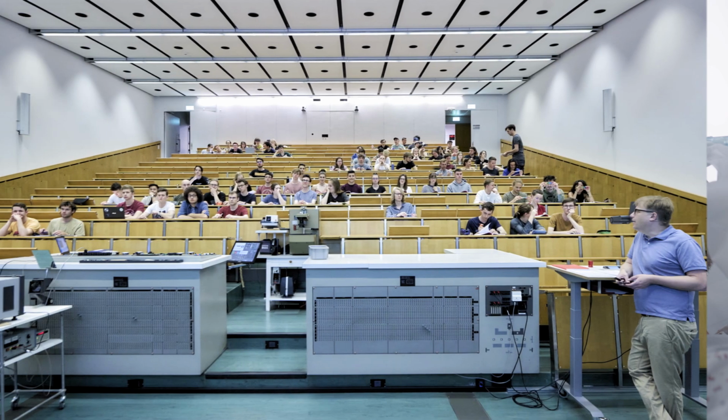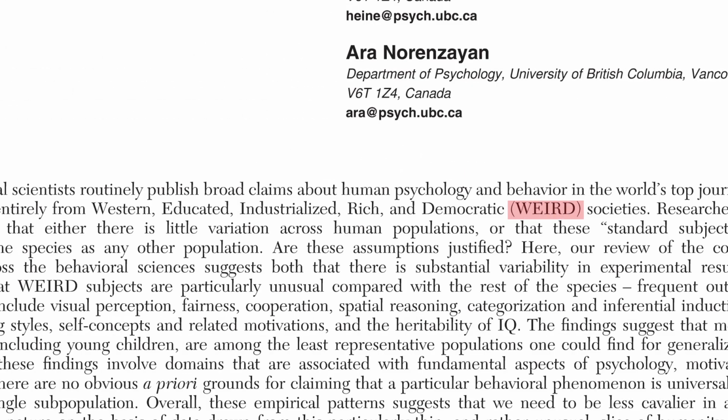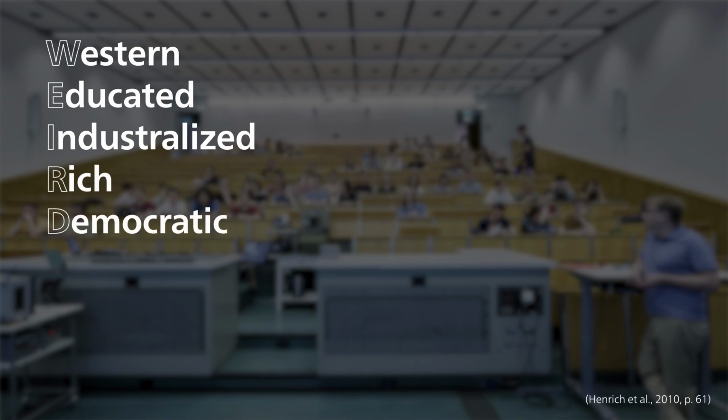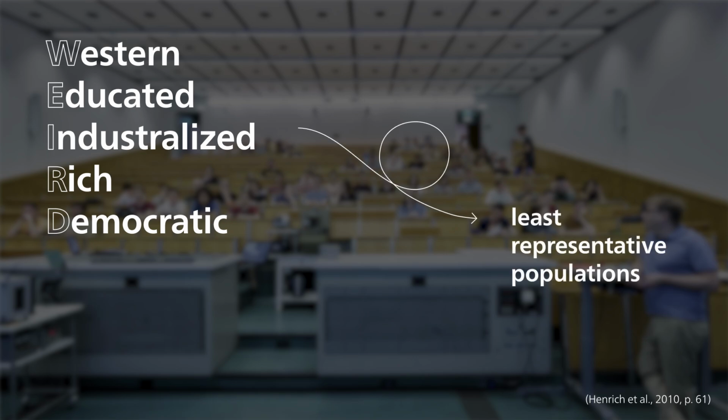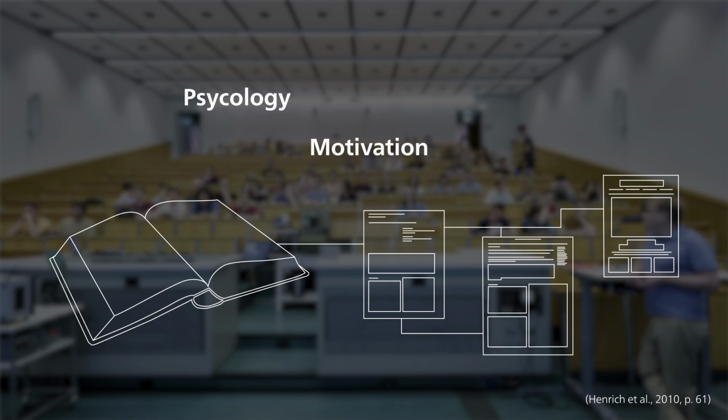Example 1. Psychology. In 2010, Henrich and colleagues introduced the term WEIRD. They noted that most participants in psychology studies were students, predominantly from Western, educated, industrialized, rich, and democratic societies. Their findings revealed that people from WEIRD societies are among the least representative populations for generalizing human behavior. This is concerning as many of the key findings in psychology, motivation, and behavior are based on such unrepresentative samples.